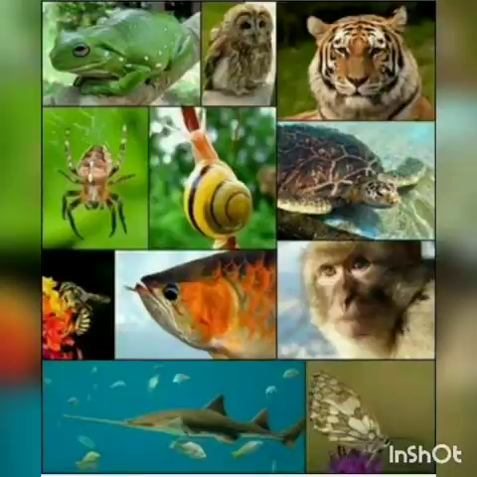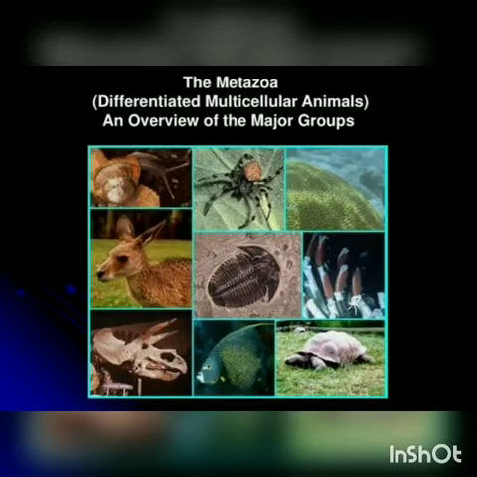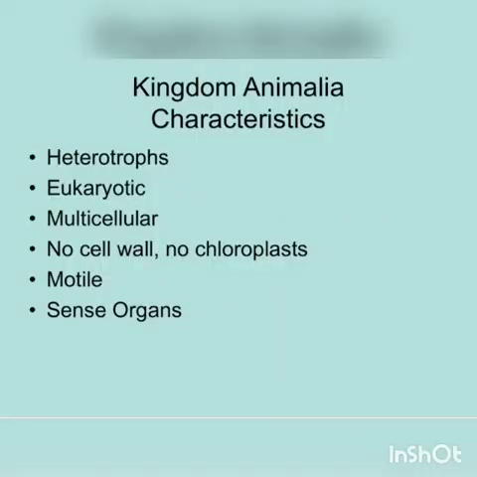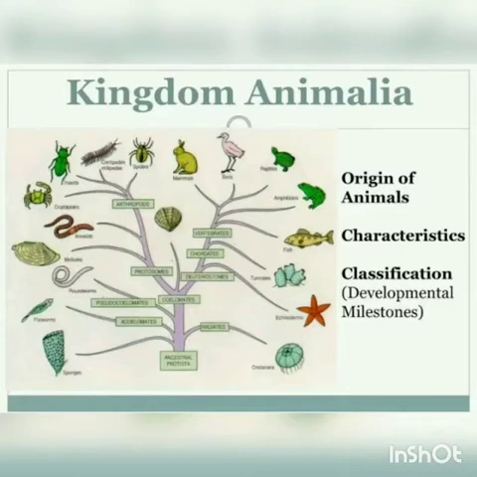Animal kingdom is characterized by eukaryotic, multicellular, heterotrophic organisms. What is eukaryotic? Animals have a well-defined nucleus, and they are multicellular, with many cells, and heterotrophic organisms. They depend upon food from other organisms.